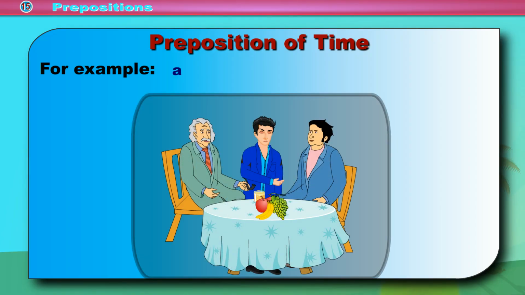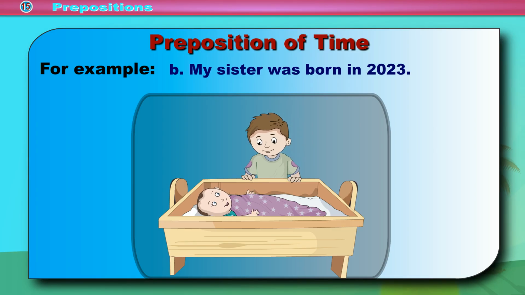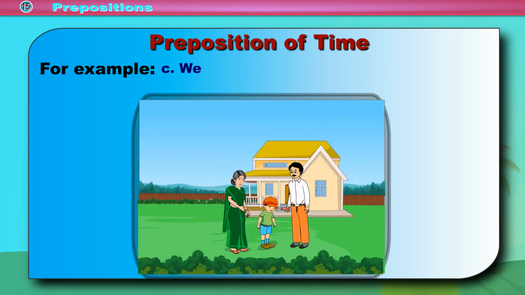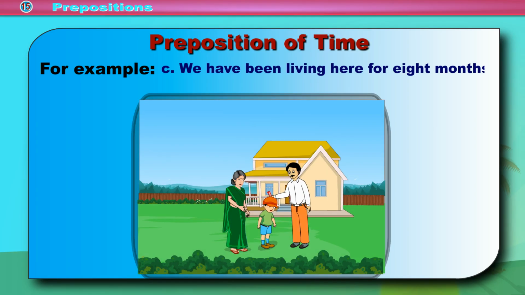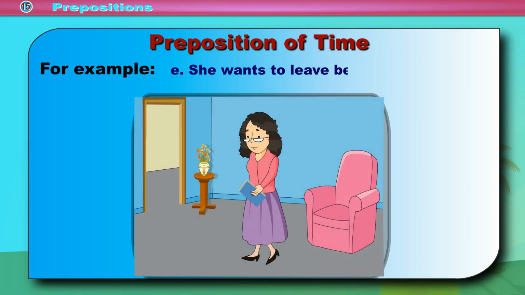For example, A. My vacation ends on Sunday. B. My sister was born in 2023. C. We have been living here for 8 months. D. I wake up at 7 a.m. E. She wants to leave before lunch.